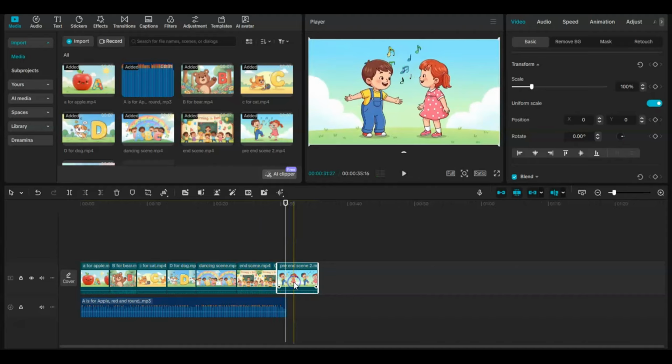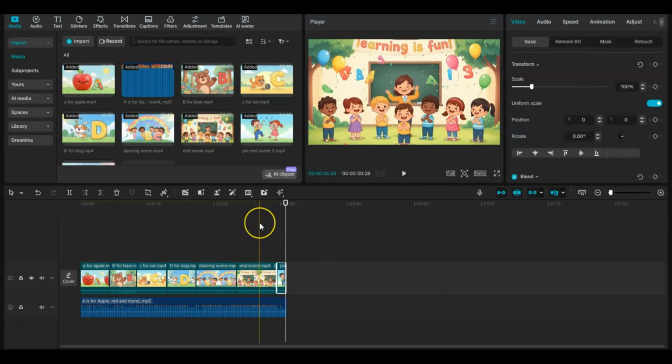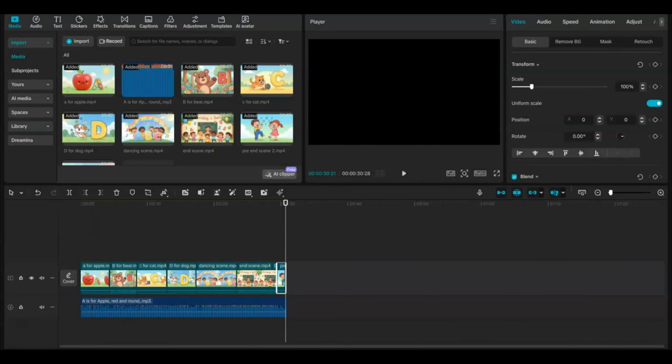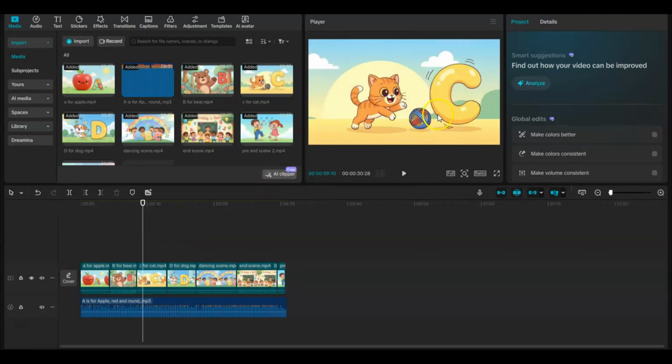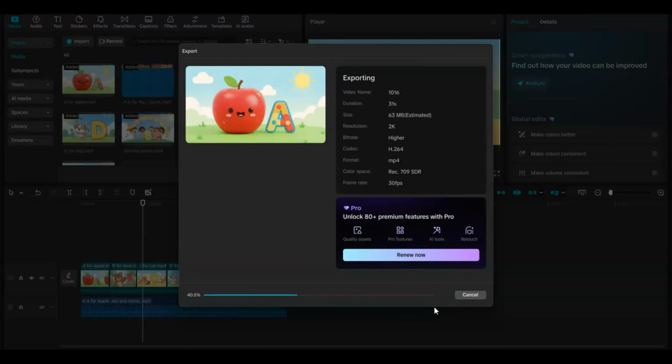Okay, so guys, now we have our full video and that is it. That's basically how you continue all the other parts of the song, and that is how to create a kids' song and edit and add everything. Once you're done with everything you want to do, you just export it and then you're good to go. And that's basically it, guys. Very easy to do. If you follow this tutorial, you're going to get it 100%.